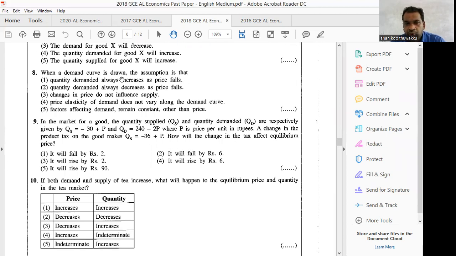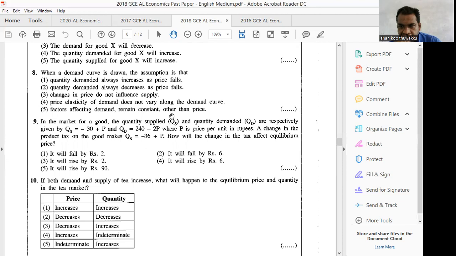When a demand curve is drawn, the assumption is that quantity demanded always increases as price falls? No. Quantity demanded always decreases as price falls? No. Changes in price do not influence supply? No. Price elasticity of demand does not vary along the demand curve? No. Factors affecting demand remain constant.